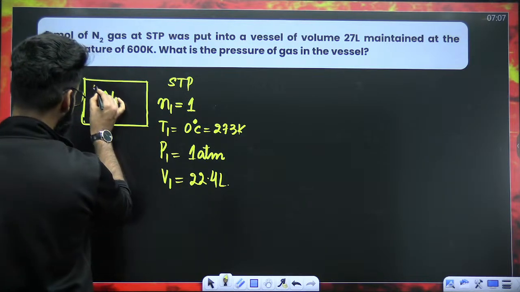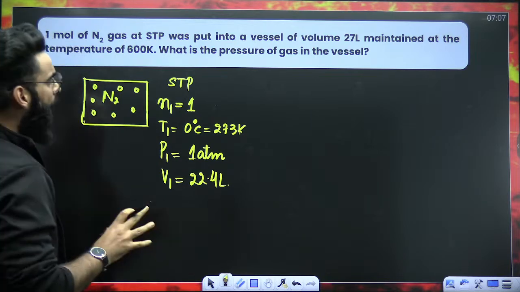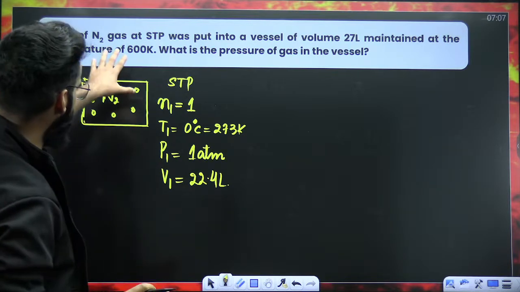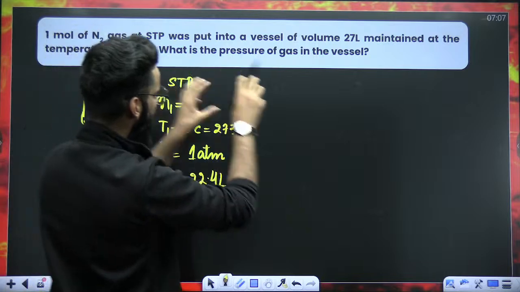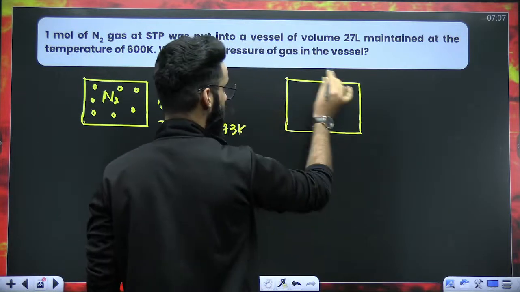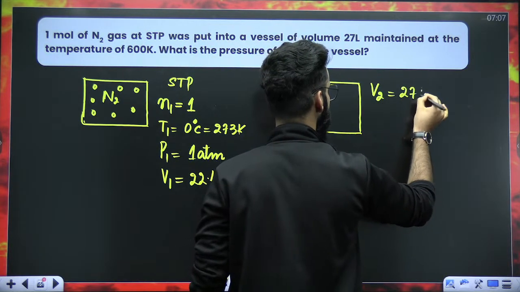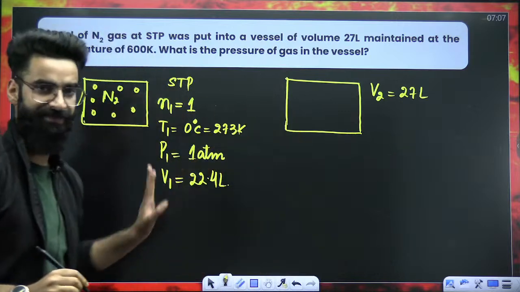Now, dear students, in this container, we have got 1 mole of gas, correct? Now, as far as the question is concerned, 1 mole of N2 gas at STP was put into a vessel. So basically, you have got 1 more vessel here. This is 1 more vessel. Volume of this vessel here is 27 liters.